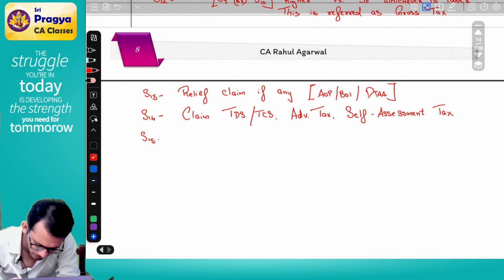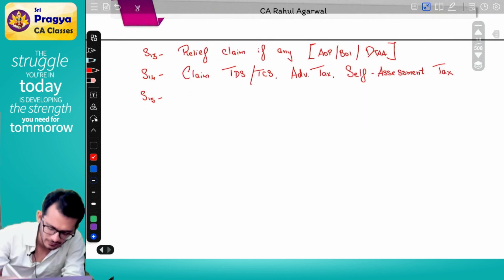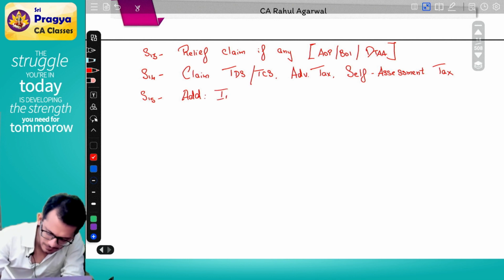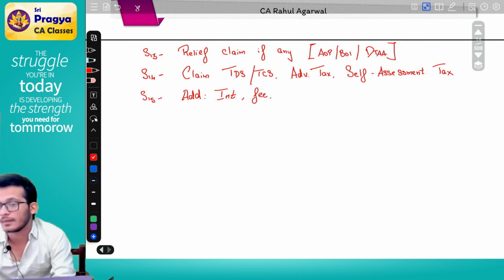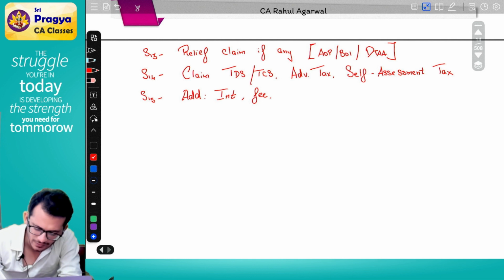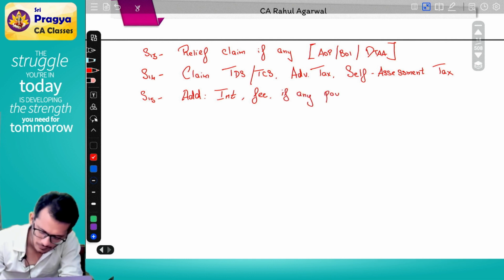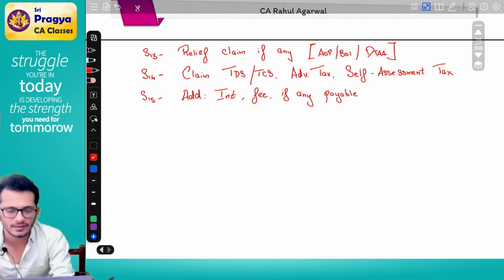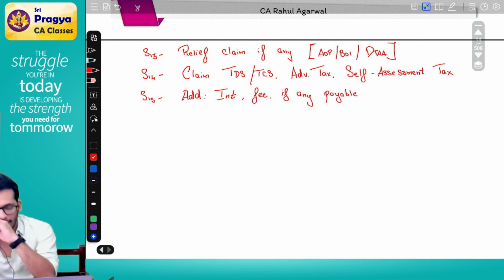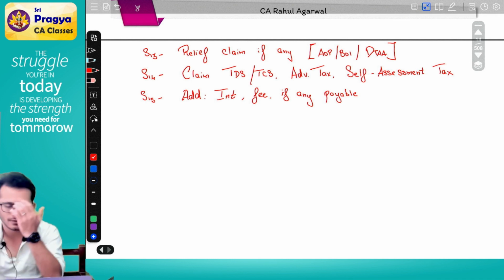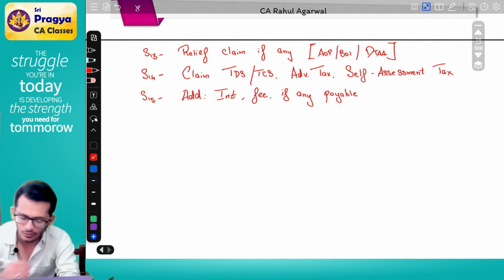Step number 15. Add interest or fee, if anything payable. Yes or no? If you have anything like that payable, like in 234A, 234B, 234C, 234F, whatever it is, all those you can add off.